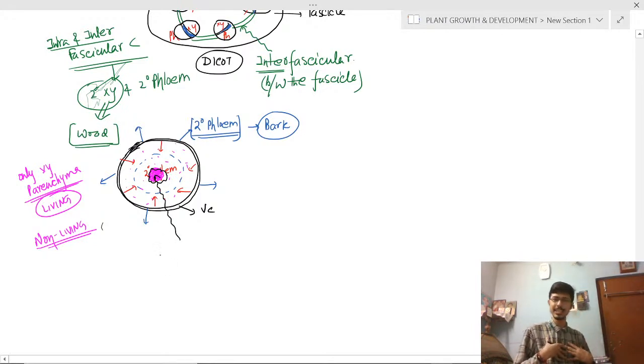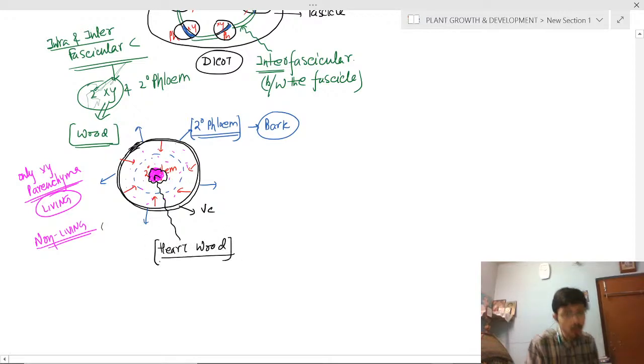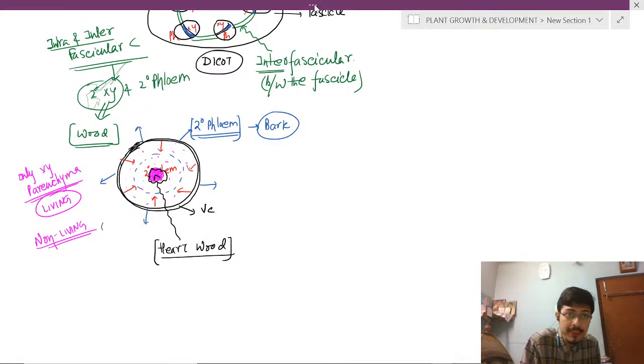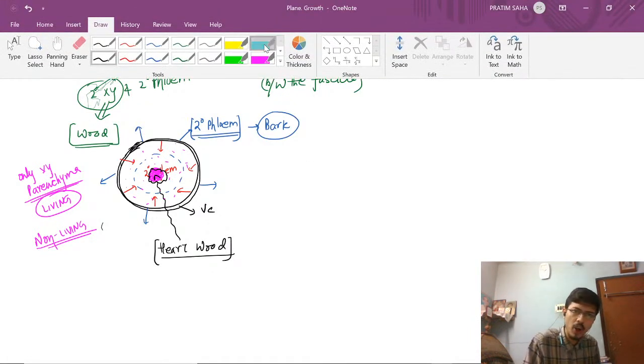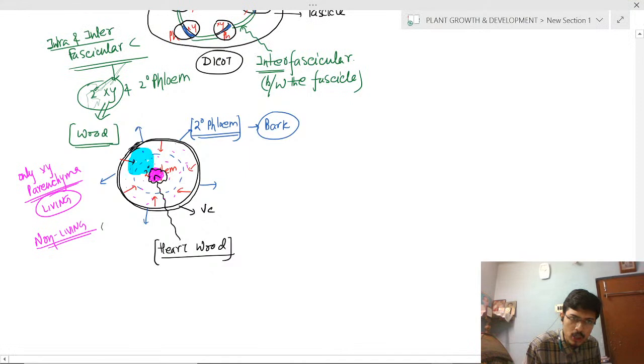Heart is our center, and the heartwood is also at the center. The periphery is covered by what? Sapwood.